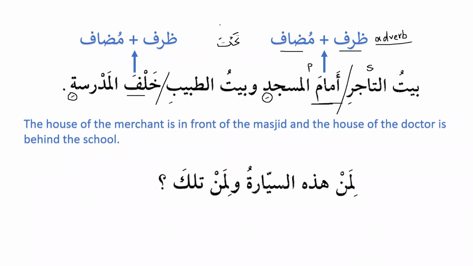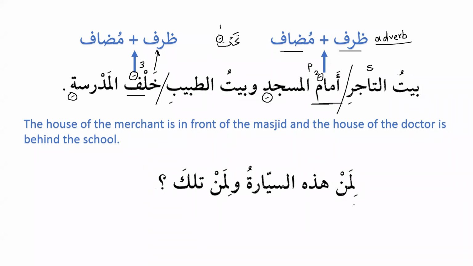Number 1, tahta, that means under. Number 2, we have learned amama, that is, as we can see, in front of. And number 3, we have learned khalfa, that is, behind. Please remember that they are always mansub, they always have fatha. So tahta has fatha, amama has fatha, and khalfa has fatha. Why? Because dharf, adverb, is always mansub, so that's why they have fatha.